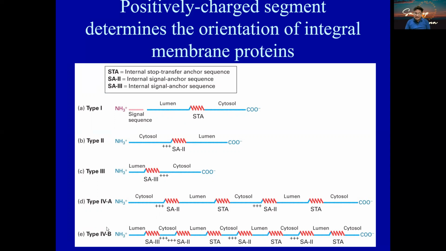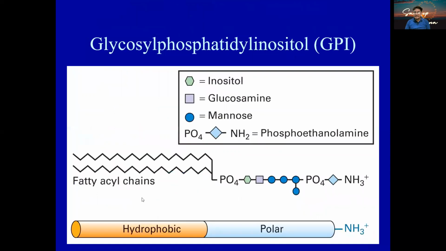Similarly, if you see in the type 4b, you can see that this part is going to be in the lumen, unlike the 4a, which is on the cytosolic region. So the basic concept remains the same.